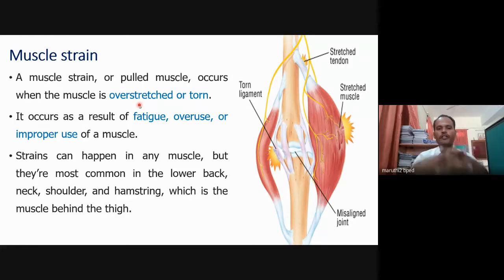Muscle strain occurs as a result of fatigue, overuse or improper use. That is improper use. Each and every muscle has its own quality. You can move only according to the movement pattern of the muscle. For example, with the biceps you can do only flexion and extension. When you are doing the flexion, you should do it to that adequate level. Don't overuse the muscle.